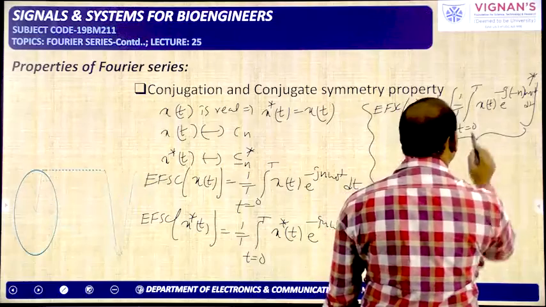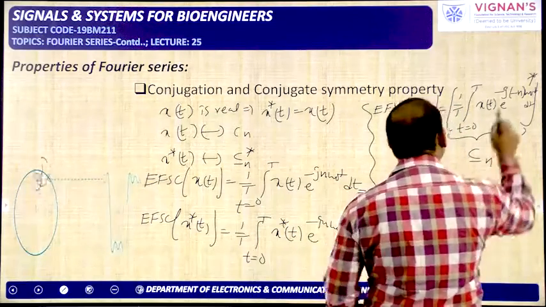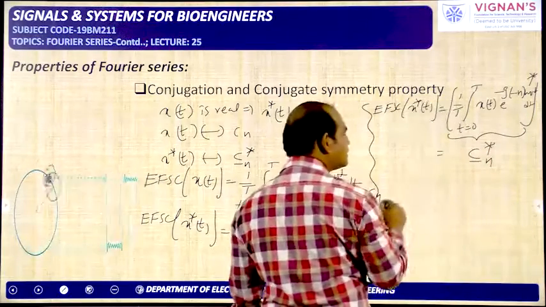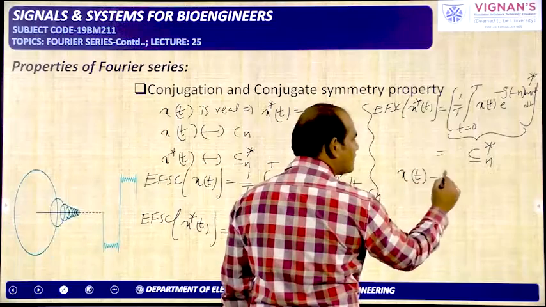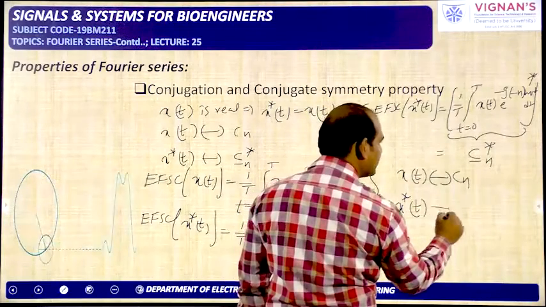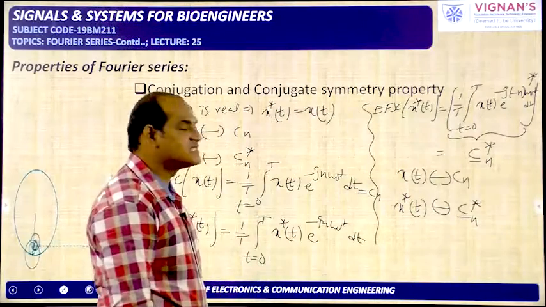So the inner side we can write as C minus n, and the star is on top. So what is the conclusion here? x of t has the coefficient Cn, and x star of t has the coefficient C minus n star.